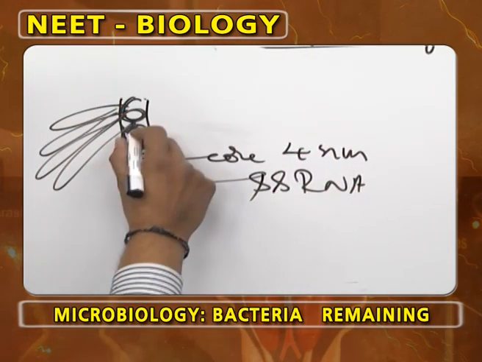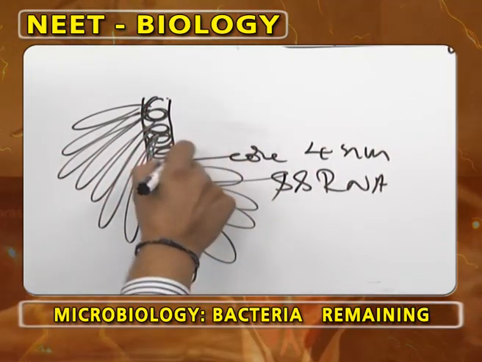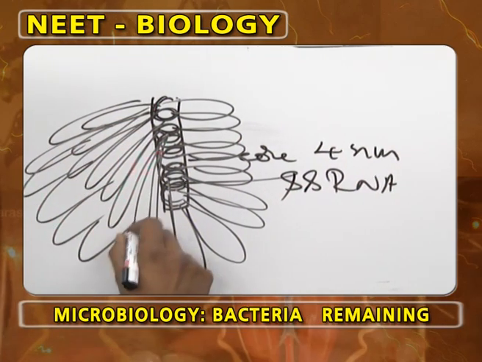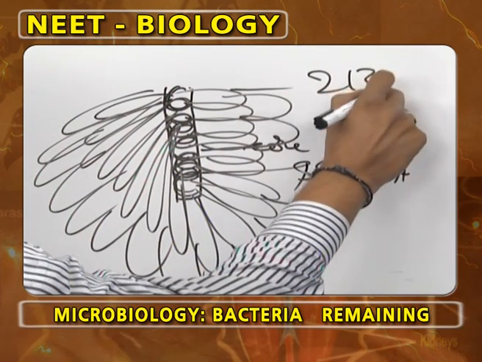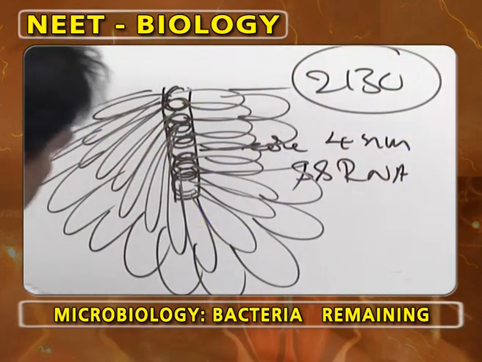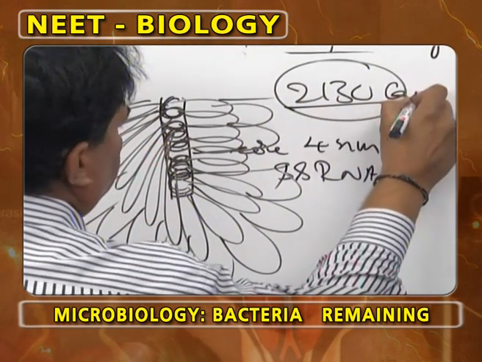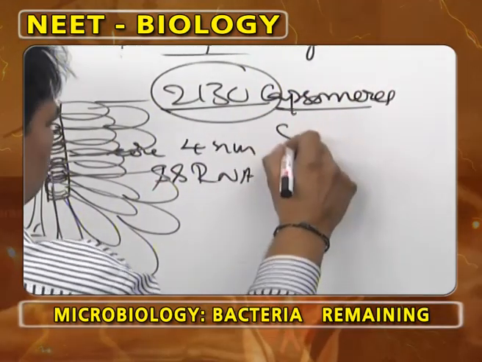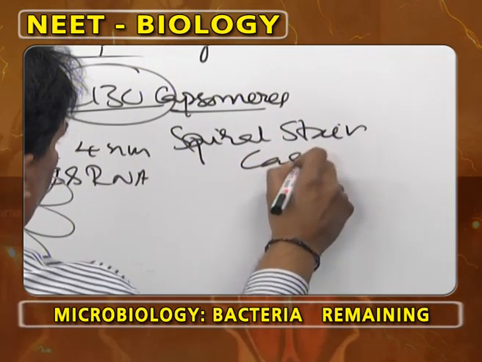This core is surrounded by numerous protein bits called capsomeres. The capsomere number here is 2130. These 2130 capsomeres are arranged in the form of a spiral staircase.